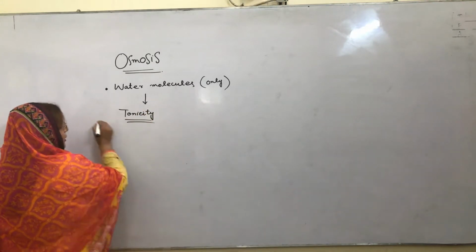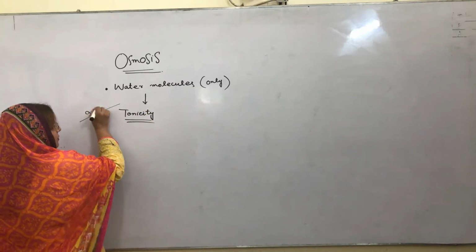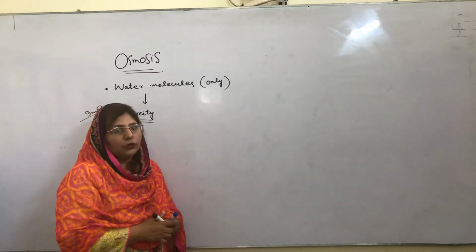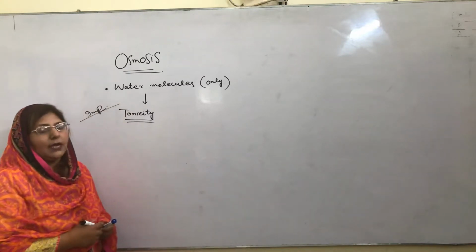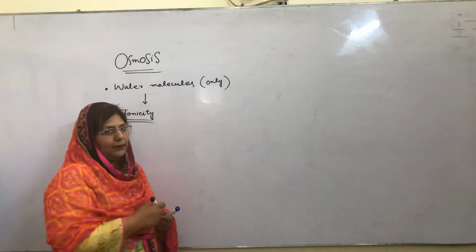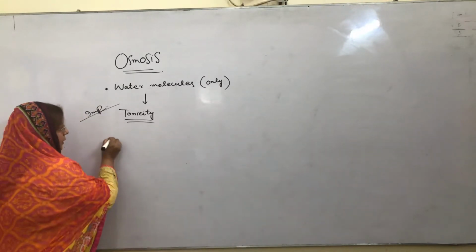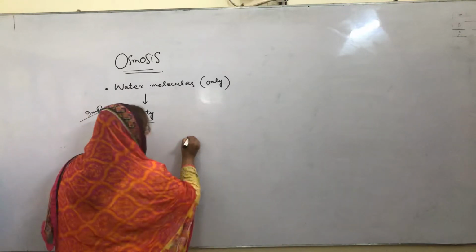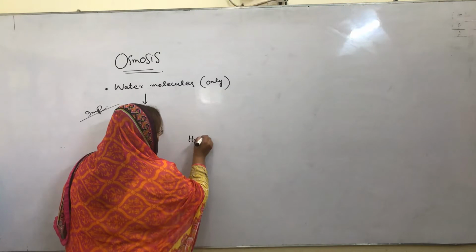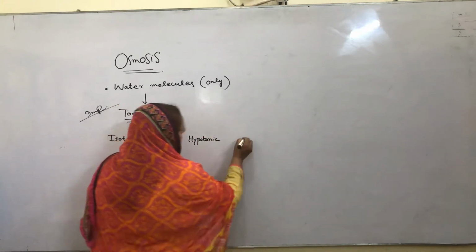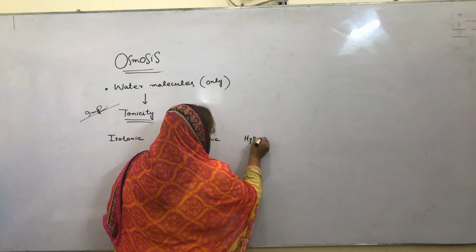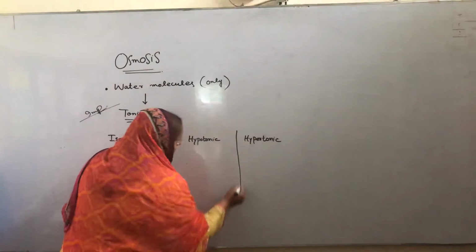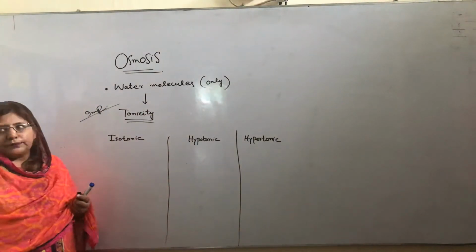Tonicity. This is very important. Tonicity means the environment. When water molecules enter the body of the cell, they make three different types of environment, and the environments are isotonic, hypotonic, and hypertonic. So these three environments are made in tonicity.